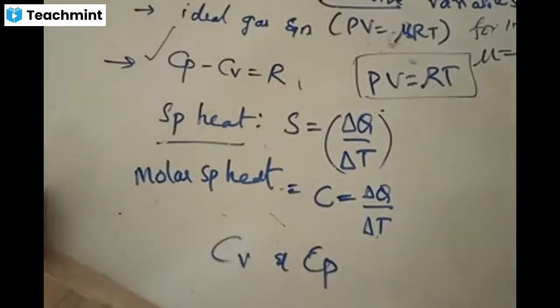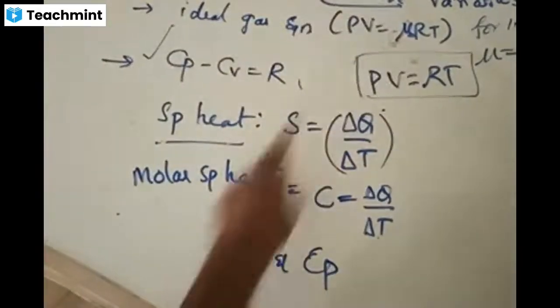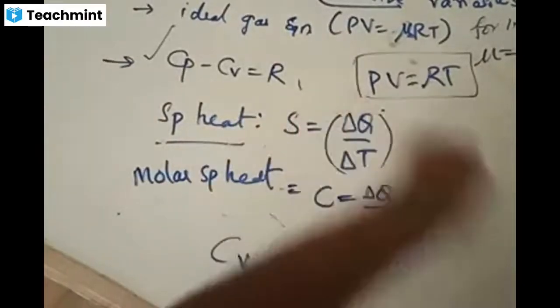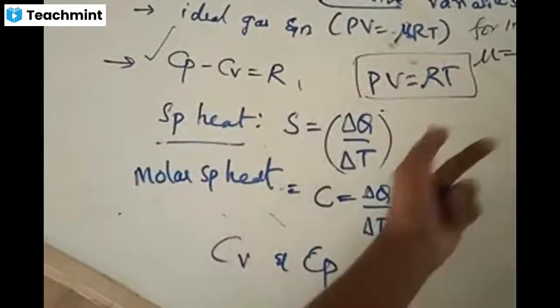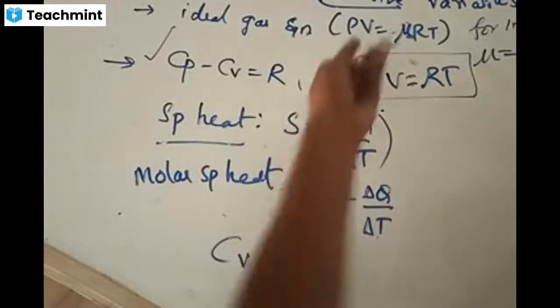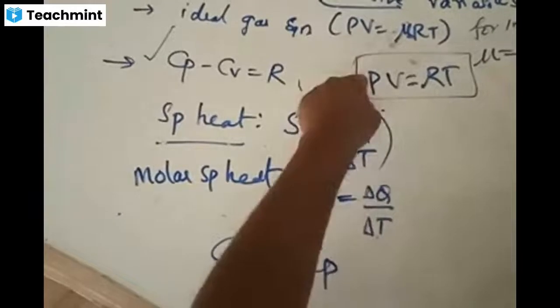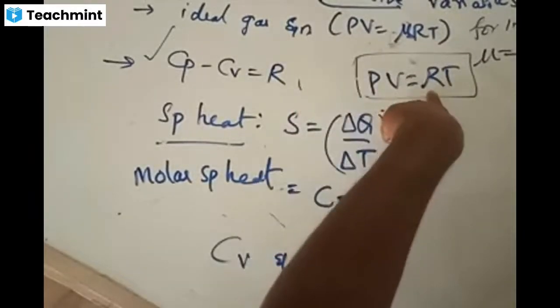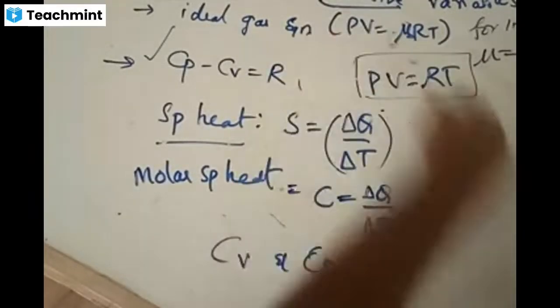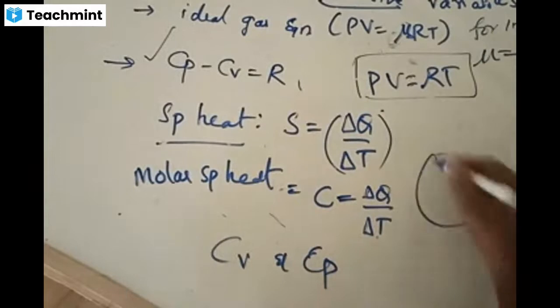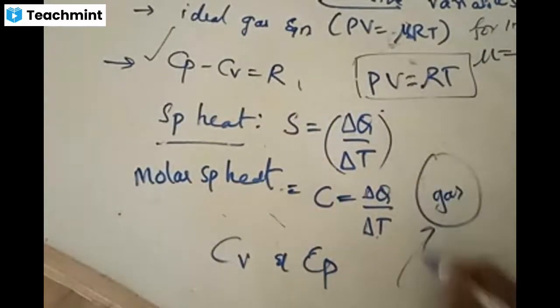When you talk about a gas, the most important parameters are P and V. Accordingly, the heat supplied to the gas can be utilized in 2 different forms: by keeping pressure constant or by keeping volume constant, because there are 2 variables. If one changes, the other also changes. What is the meaning of CP and CV? It is something like this. Gas is there, heat is supplied, delta Q.